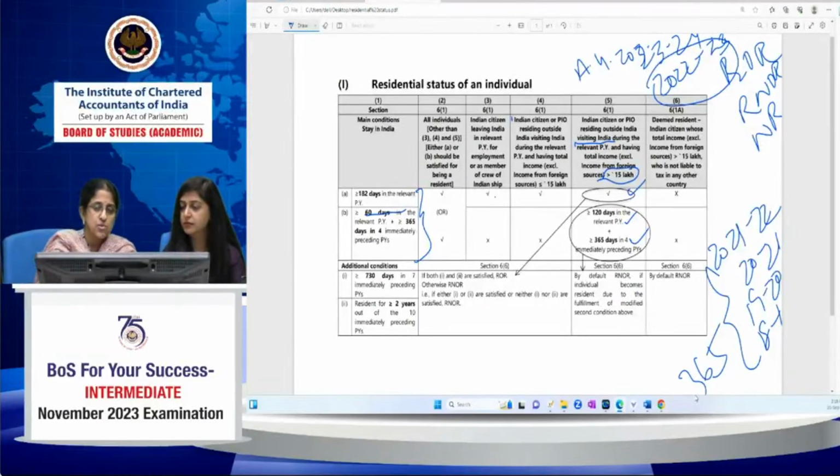We will go through this, because we are going to take up some examples. Probably you'll understand better with those examples. Foreign income should be excluded. However, income from a business controlled from India or a profession set up in India has to be considered for determining the total income. Then if your total income is less than or equal to 15 lakh, you have to see only the 182 days condition. If it is greater than 15 lakh, then you have to see compliance of both the conditions: the 182 days condition, or if that is not fulfilled, the 120 plus 365 days condition. I hope this is clear.